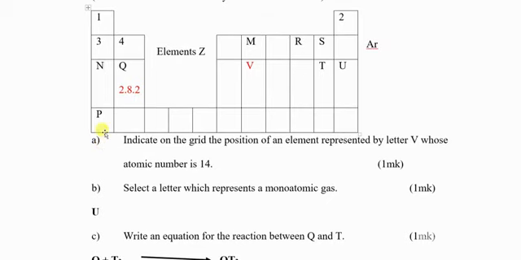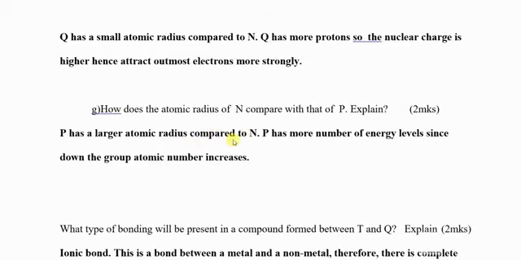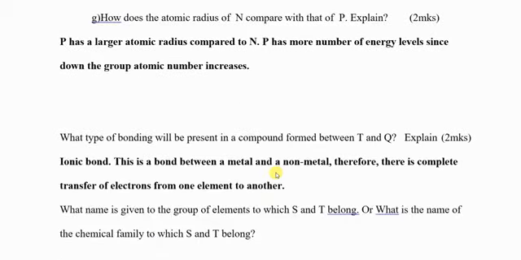P has a larger atomic radius compared to N because it has more energy levels. Down the group, atomic number increases. Therefore, down the group, the number of energy levels increases, and the atomic radius will always increase down the group.